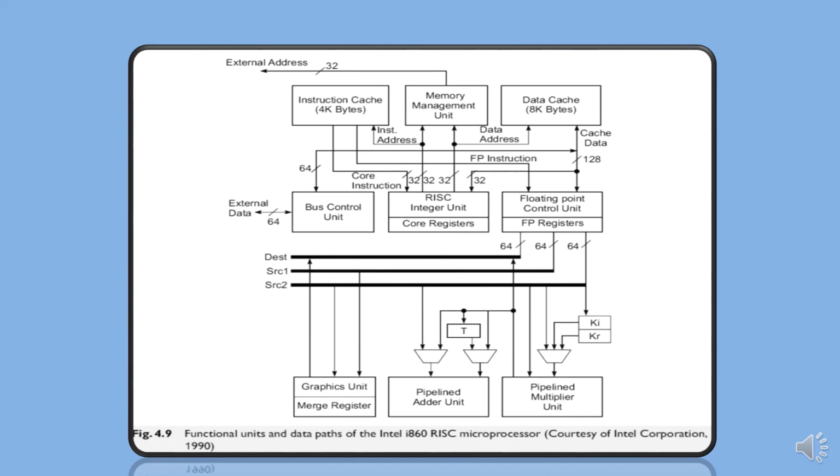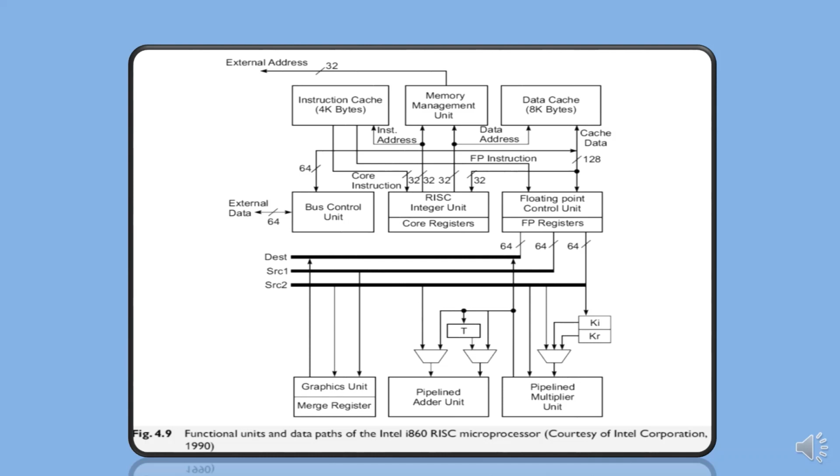Caching could be inhibited by software if needed. The bus control unit coordinated the 64-bit data transfer between the chip and the outside world. The MMU implemented protected 4 kilobyte paged virtual memory of 2 raised to the power 32 bytes via a TLB. The paging and MMU structure of the i860 was identical to that implemented in the